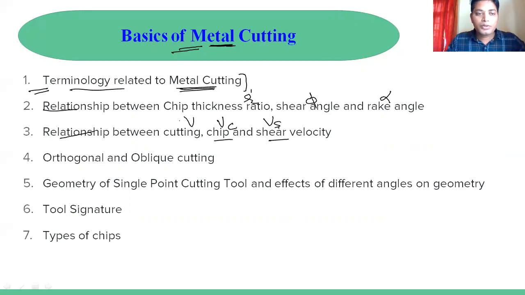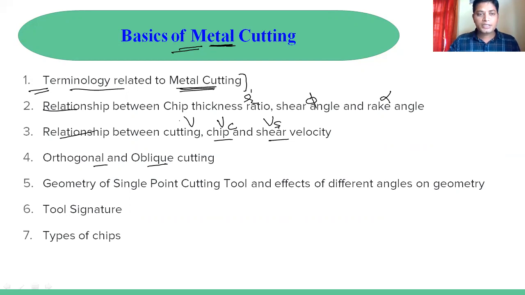Next, we'll discuss orthogonal and oblique cutting, because cutting can take place in two ways, generally defined from the machining point of view. Orthogonal is when we take the tool at 90 degrees with respect to the workpiece; oblique cutting is when there is an angle. We'll discuss that part with sketches or images.